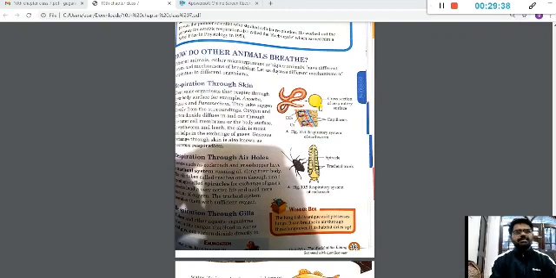right? And there are two types of fishes basically. One are bony fishes, the other are your cartilaginous fishes. So these gills are basically covered by an opening that is called operculum. So this is in bony fishes. And if I'm talking about cartilaginous fishes, which are not at your level, they have gill slits.